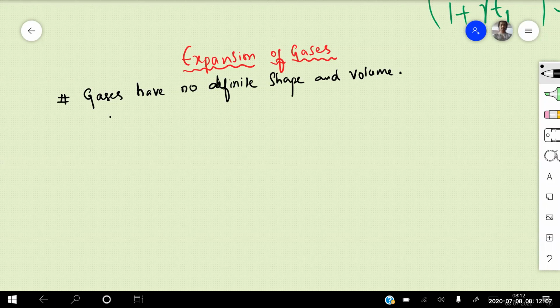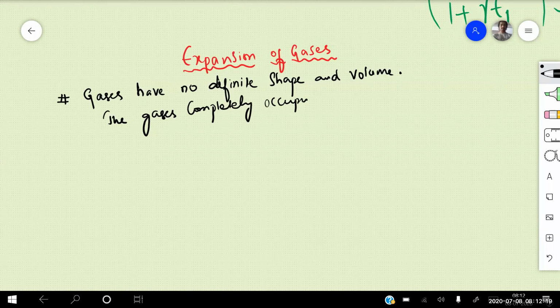So next point I can write here. The gases completely occupy the entire volume of the vessel in which it is filled.